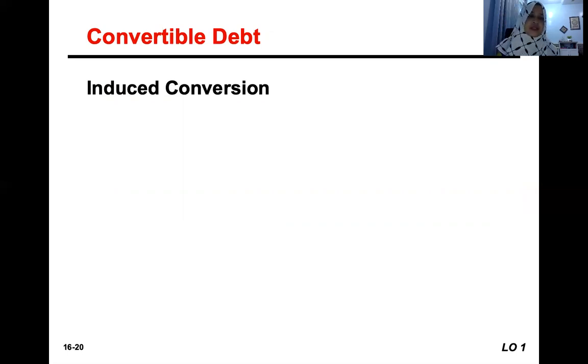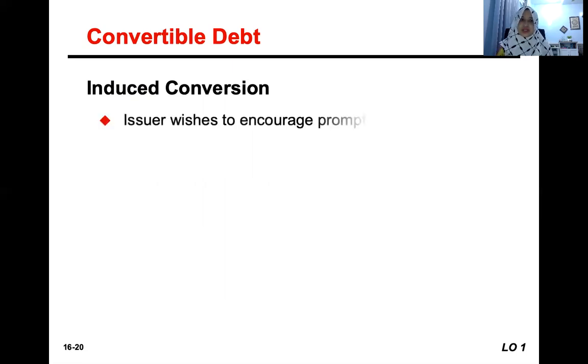Okay, now we discuss the issue of induced conversion. Induce means stimulate, I think you understand. Like in labor, delivery, pregnancy, there is an induction. It means they stimulate a woman to give birth. So it's almost similar to induced conversion.